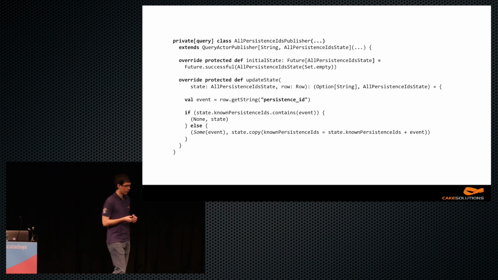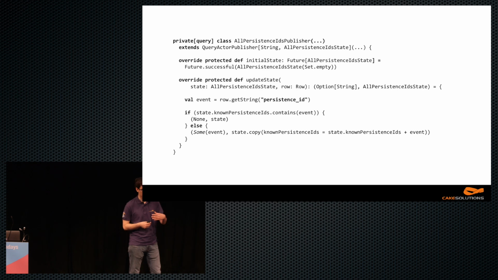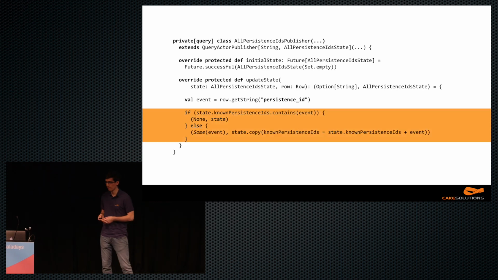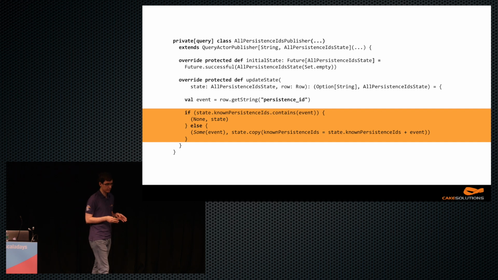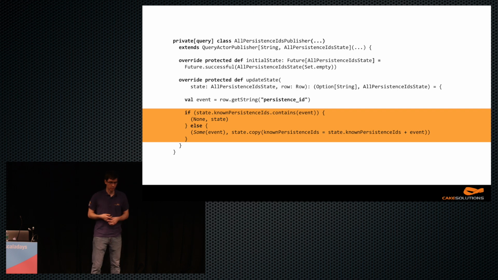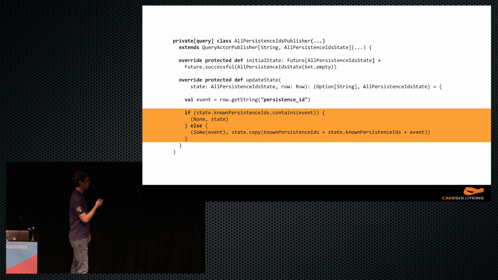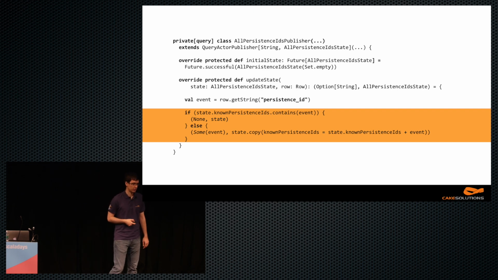the partitions in Cassandra have no ordering between each other. So if a new one is added, we don't know where. So we just need to query the database again, and we need to keep a set of all persistence IDs that were already emitted. We need to compare these 2 sets and only emit the new ones. So that's very inefficient because we're doing streams, and streams are unbounded. So we need to potentially maintain an unbounded set of persistence IDs that were already emitted.